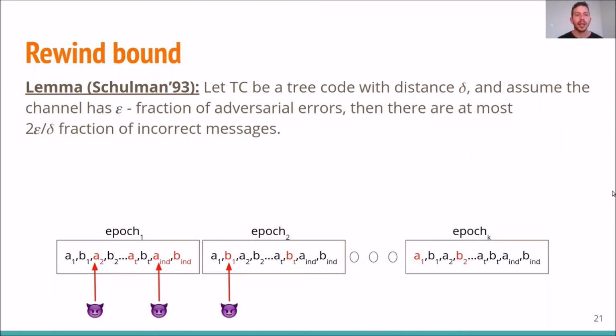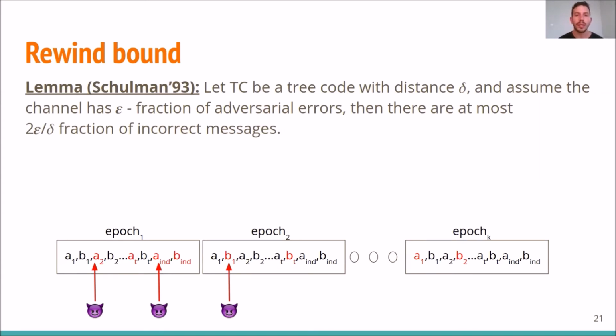Okay, so now we get a better understanding of how we analyze our scheme. Now, recall the adversary can choose where he puts up to an epsilon fraction of the symbols which he corrupts over the channel. So in this example, we see that the devil emoji and the red line indicate whether the adversary corrupts the symbol that's sent across the channel.